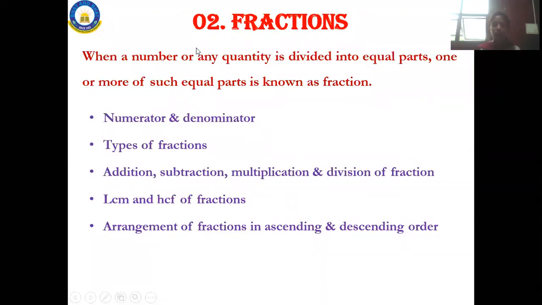Is there any doubt that you are having in fractions? You can ask me. Come on students, is there any doubt for you in fractions? No, no. Okay. LCM and HCF. Okay, Rajani, I'll be teaching the LCM and HCF in coming chapters. Okay, friends, hope you are all understanding this. Okay, fine. Shall I move on to the third chapter now? Okay, then moving on to the third chapter. Which is the third chapter? Can you tell me?